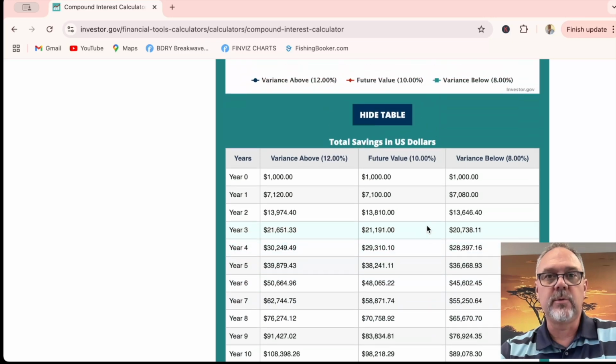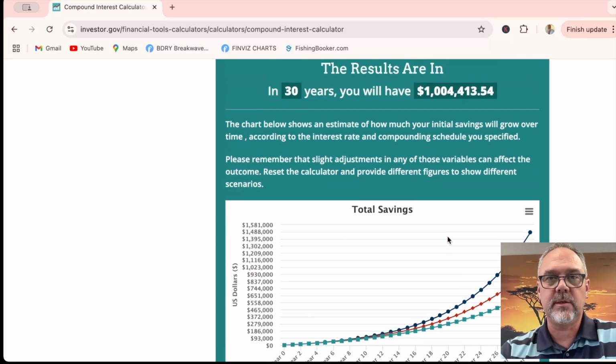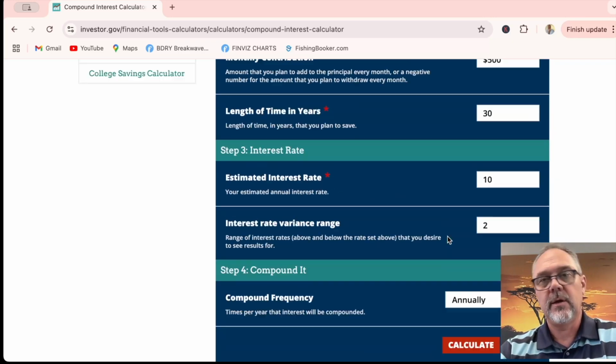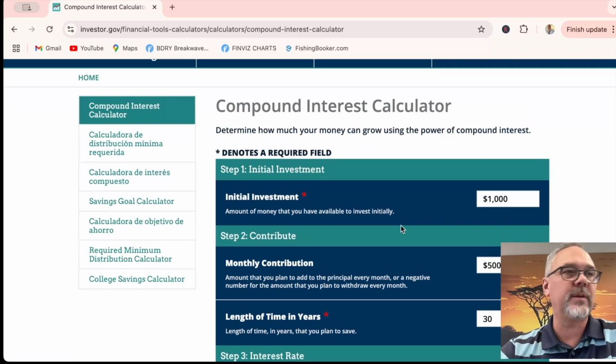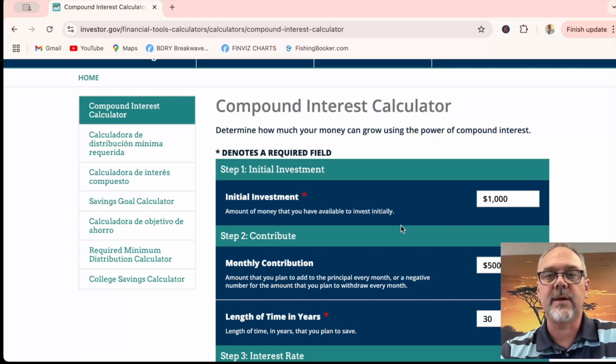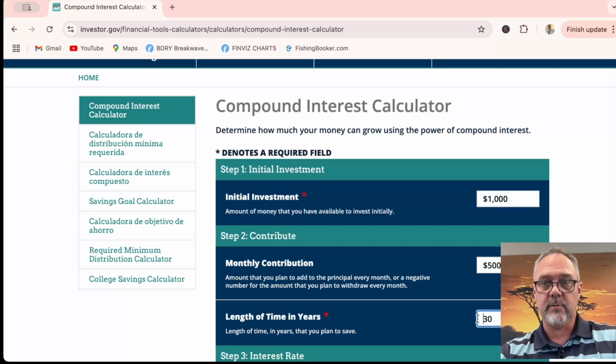And so this is a cool tool to come in and play with, to see where you're at. A lot of people just think, oh well, at this point in my life, I'm 35 years old, I'd have to pay $10,000 a month in order to retire. That's not the case. So you still have time to invest. Let's say you're 25 years old. Now this is even awesomer. Let's say you're 25 years old, and so that changes that number to 40 years.